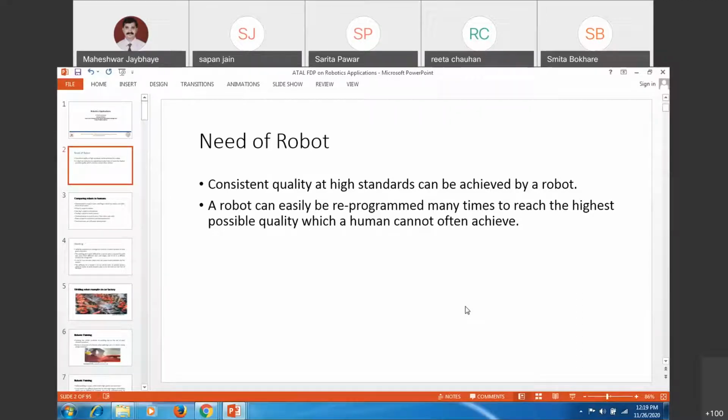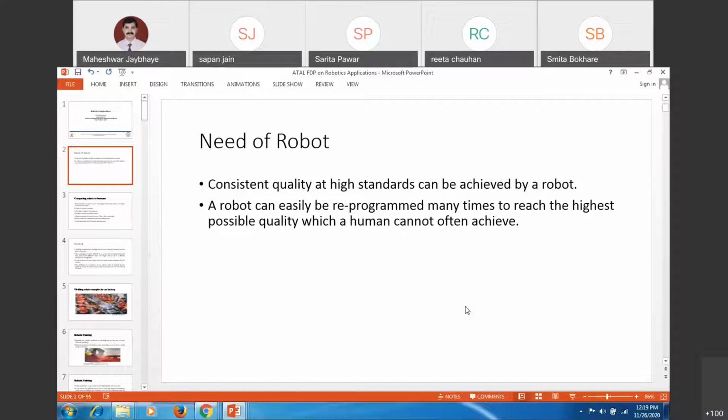So consistent quality and high standard can be achieved with the help of robots. Whatever the initial states which we have considered, what will be the productivity, the quality, accuracy and all, if a person or labor is working and if a robot is working, definitely it will enhance your productivity with the help of the robot system.